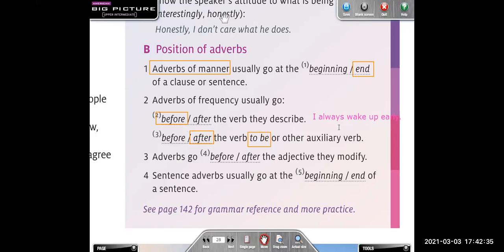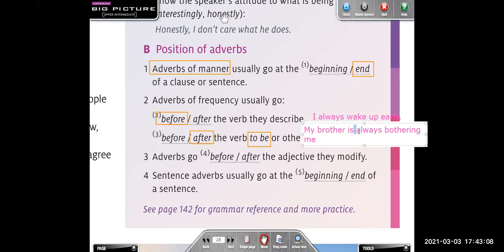Can you give me an example? My brother is always bothering me.